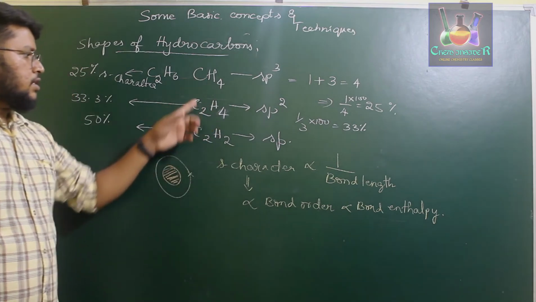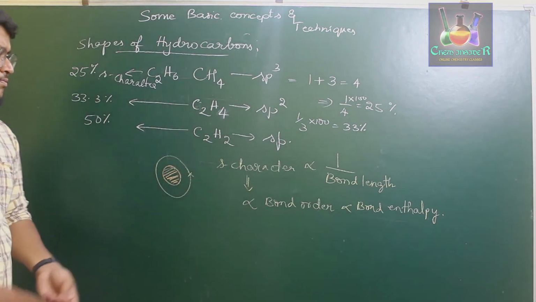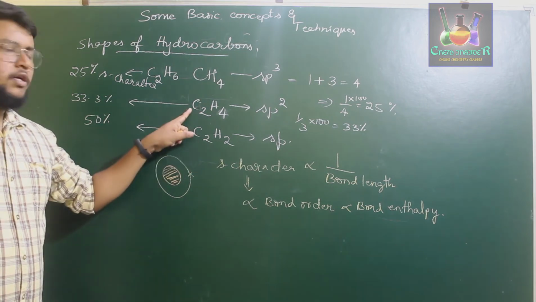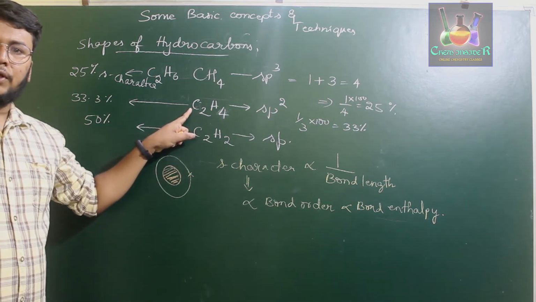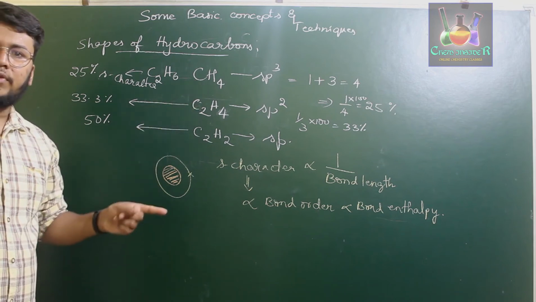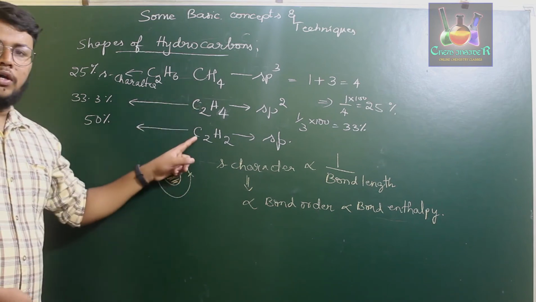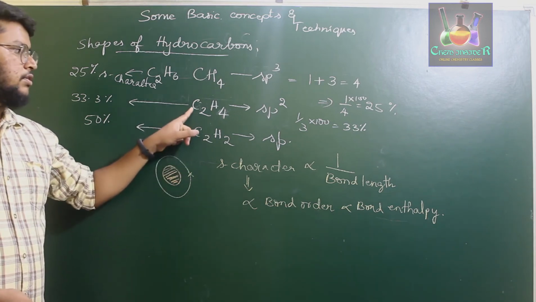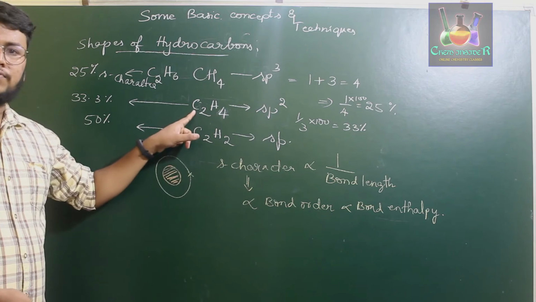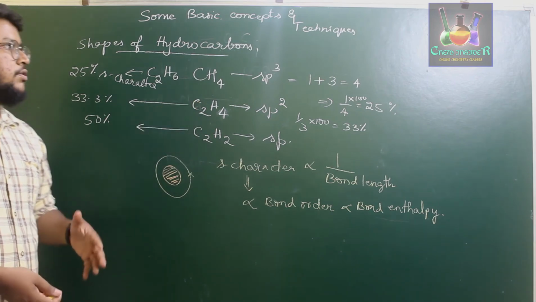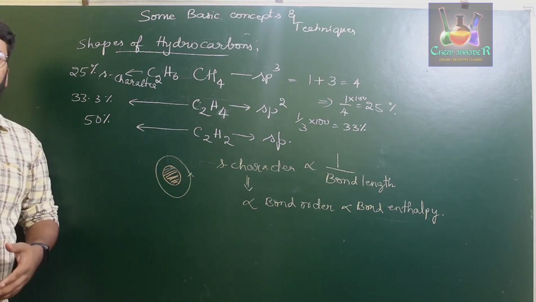If we consider these molecules, the bond length of C2H2 is 121 picometer, C2H4 is 139 picometer, and CH4 is 154 picometer. So clearly the bond length of C2H2 is the least, C2H4 is higher, and CH4 is much higher. Okay, so this is about the shape of hydrocarbons.